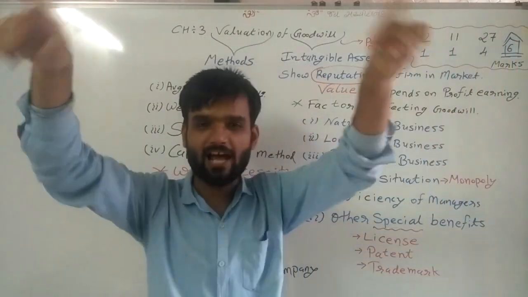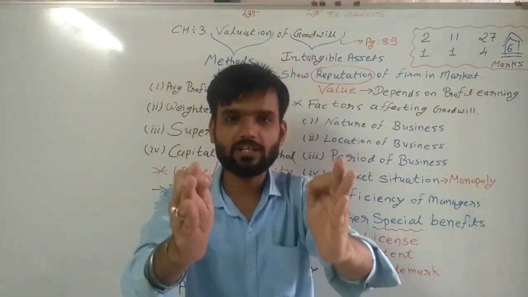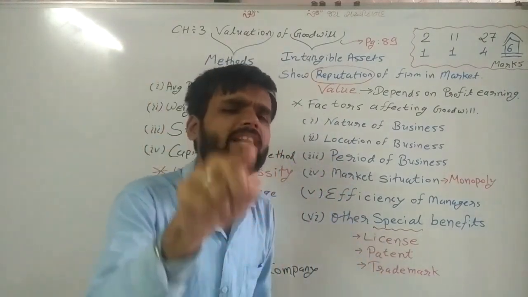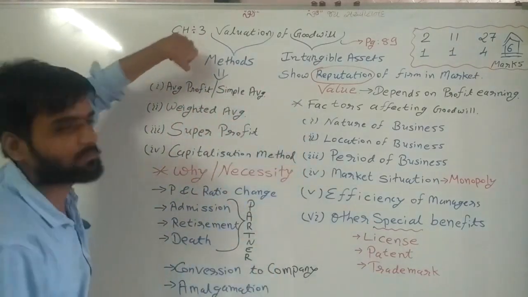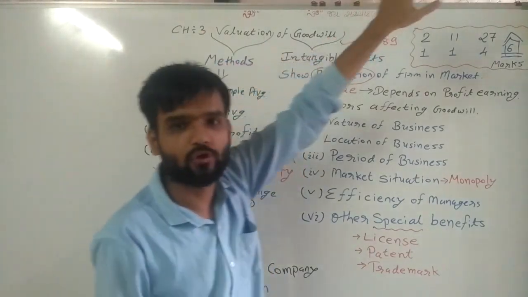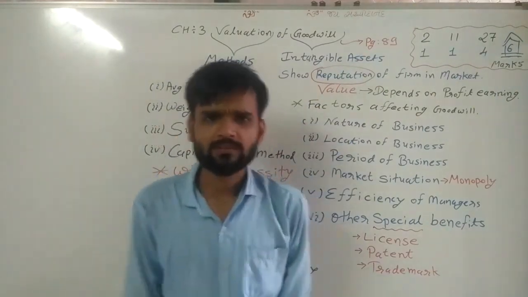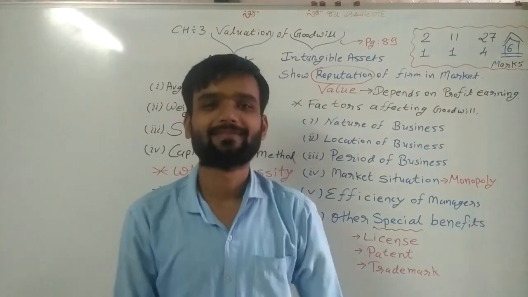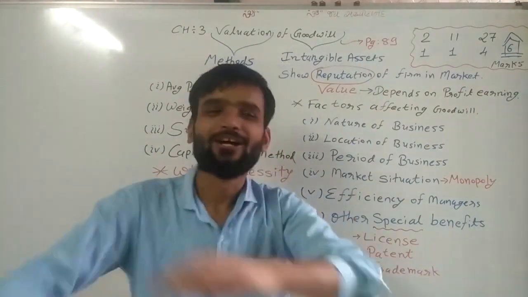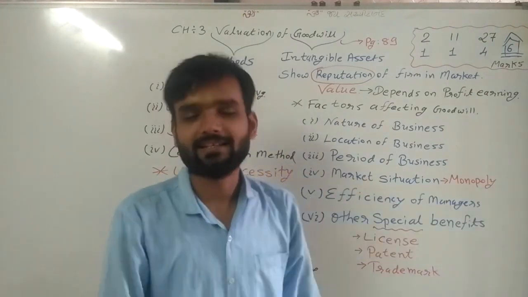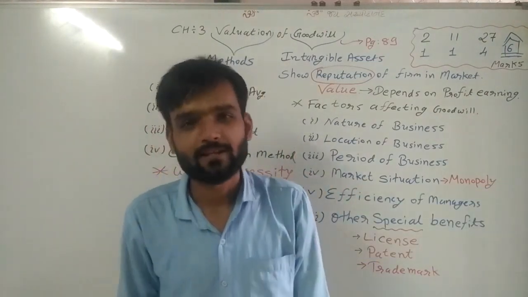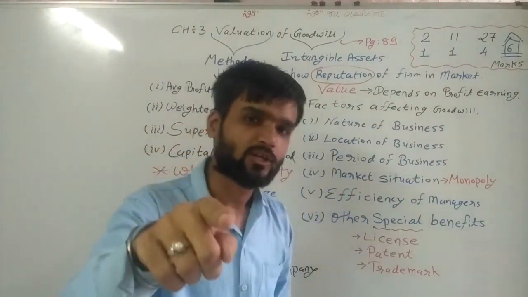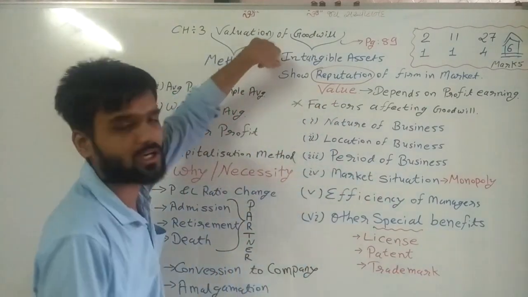Hello students. Today we are continuing with the next chapter of accountancy, the second easiest chapter, chapter number 3, valuation of goodwill. This is also one of the easiest chapters in your accountancy. As per my nature, all the chapters are easy, but really this is also the easiest one. Now, the thing we are all interested in is marks. So how many marks are you getting from this chapter?